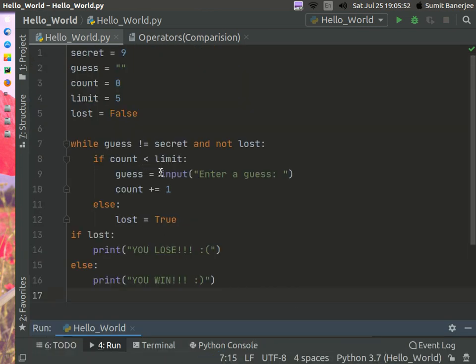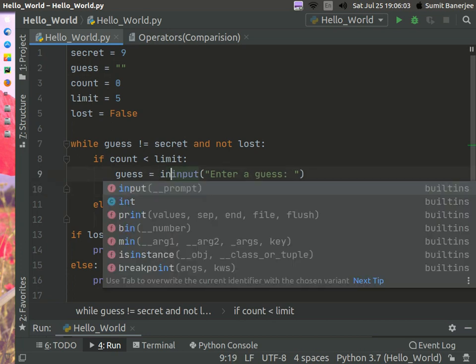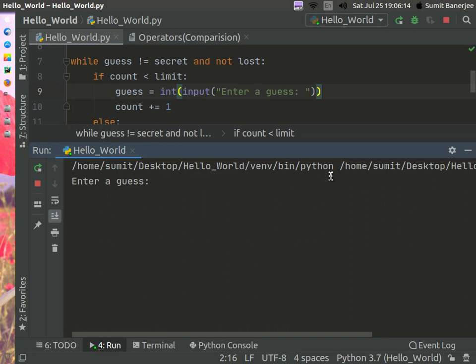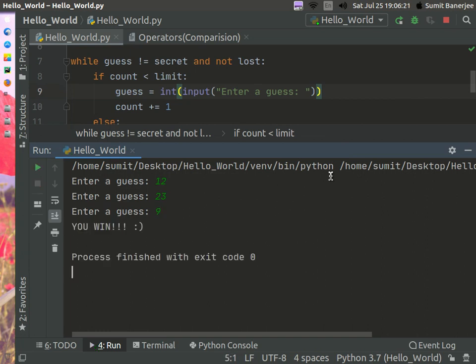By default the input by the user is in the form of a string, so you need to convert it into an integer. You can type int and then enclose the input prompt in parentheses, and now this should work. Let me run the program. It is asking for a guess. You can type in 12 and then 23, and if I now enter the correct guess, it says that you win.